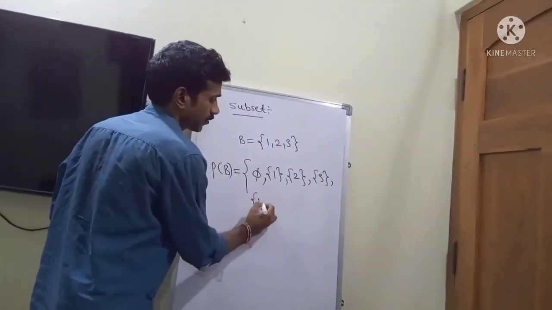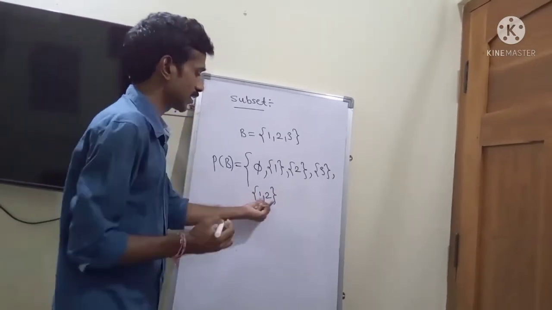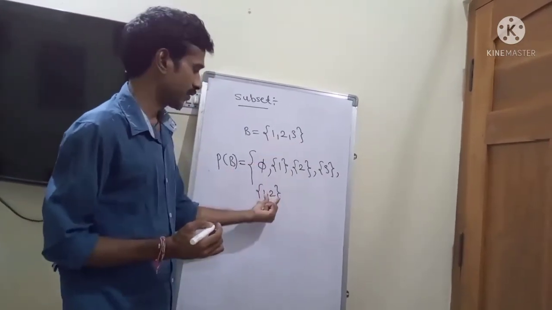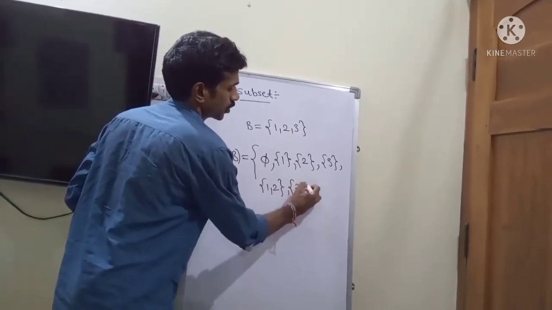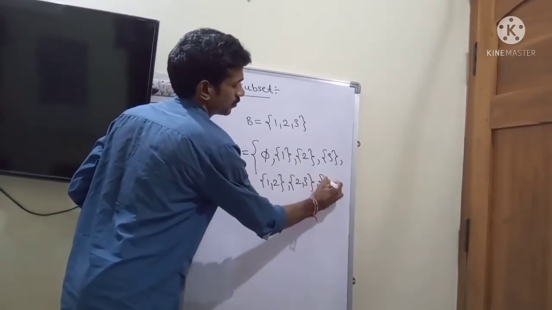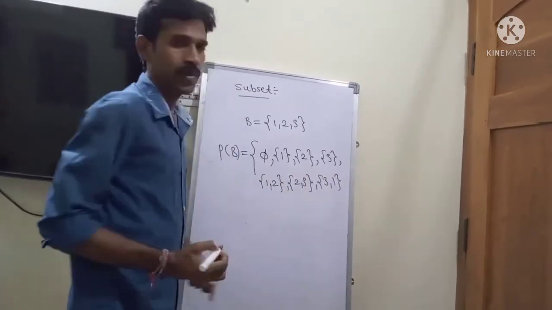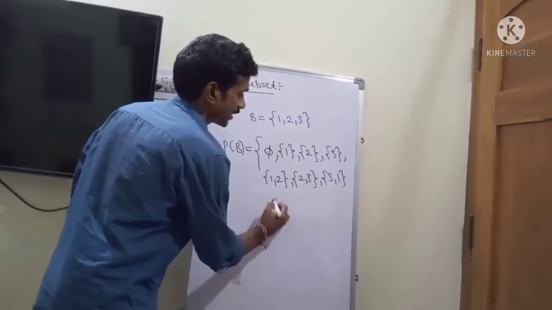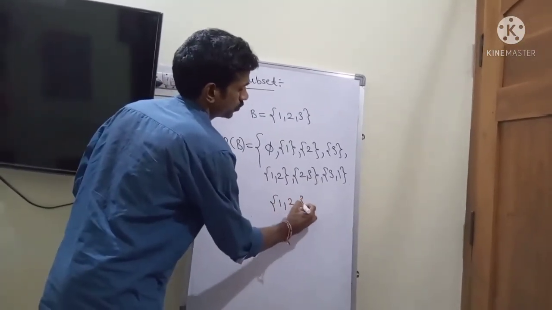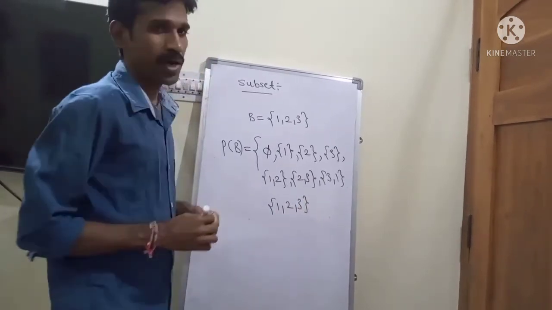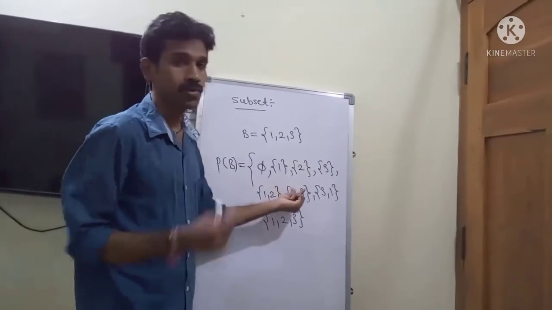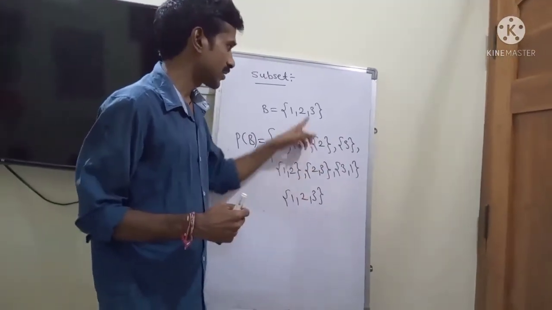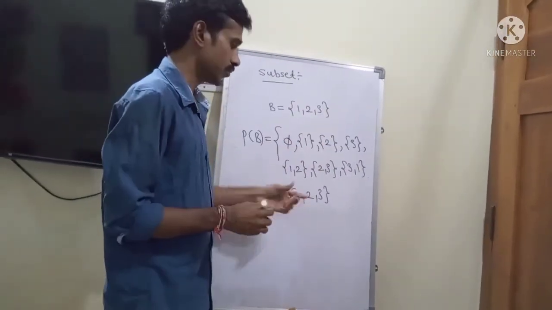Now I am taking two elements. For example {1, 2}. Clearly it is a subset of this set because every element is an element of B. Next I am taking {2, 3}. Next {3, 1}. Next, all 3 elements at a time: {1, 2, 3}. So the possible subsets are the empty set, singleton sets, two-element sets, and lastly all elements at a time.